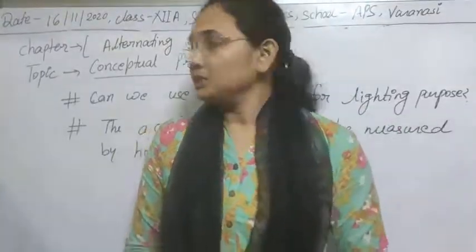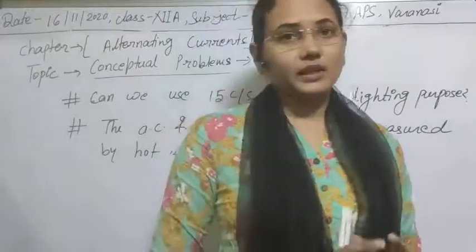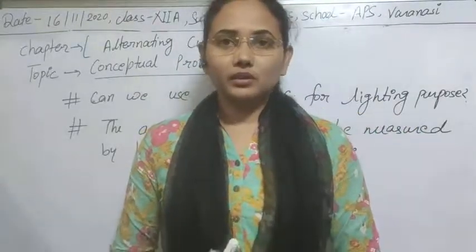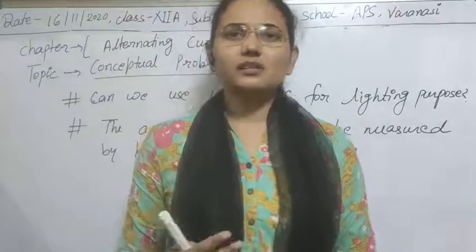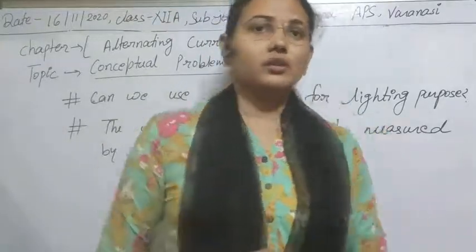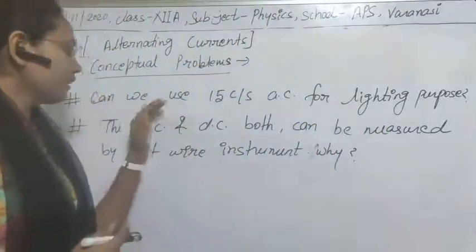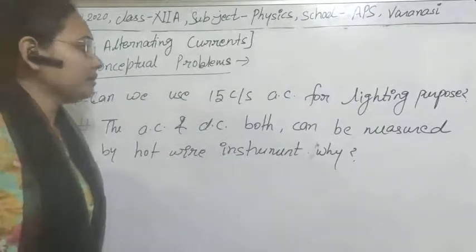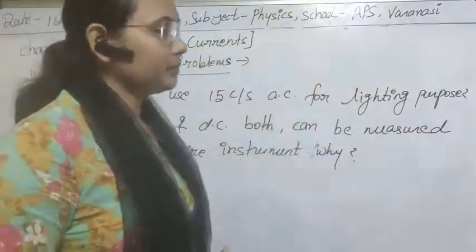So the next problem is also related to our AC and DC conditions. You have studied about DC currents, and I have just explained what the case of AC and DC is. So the question here is: can we use 15 cycle per second AC for lighting purpose?